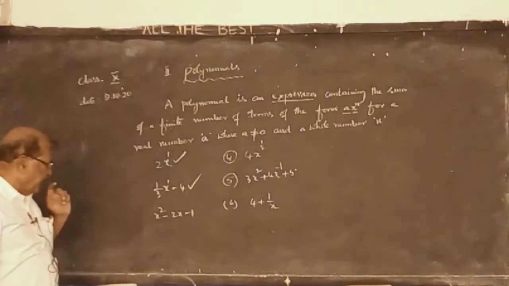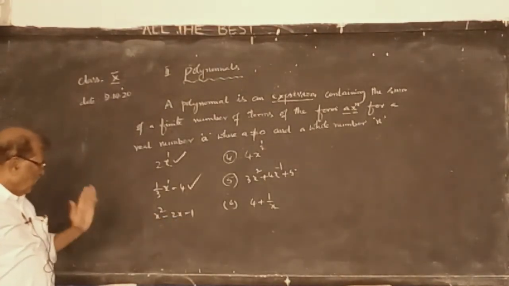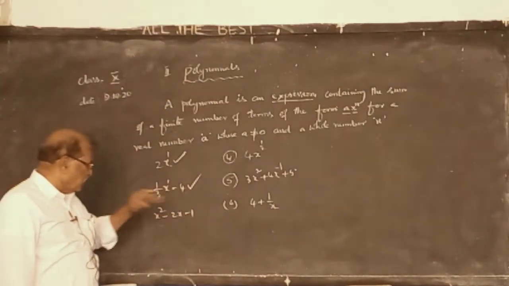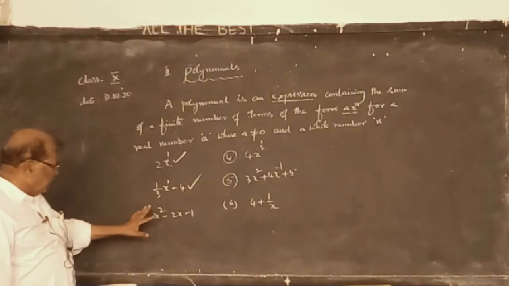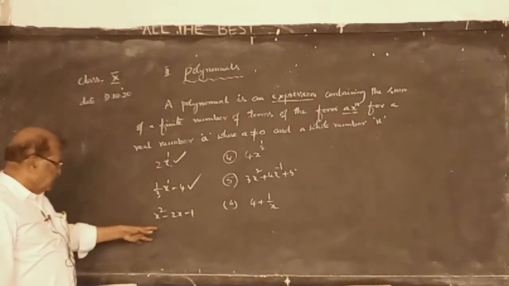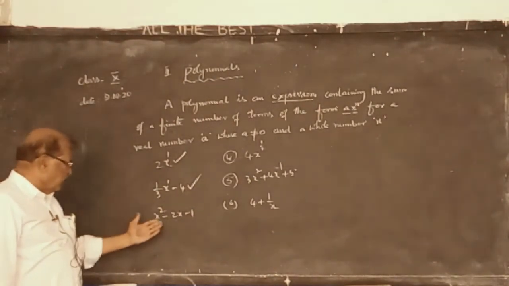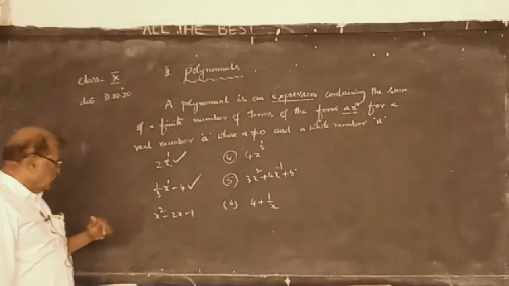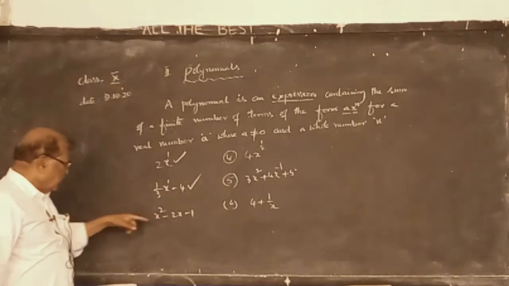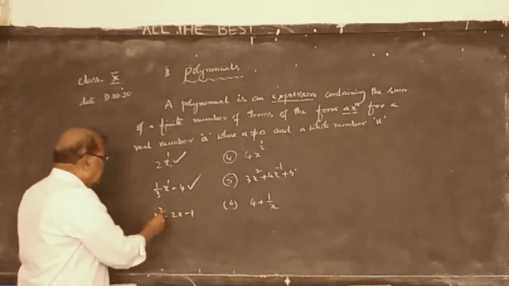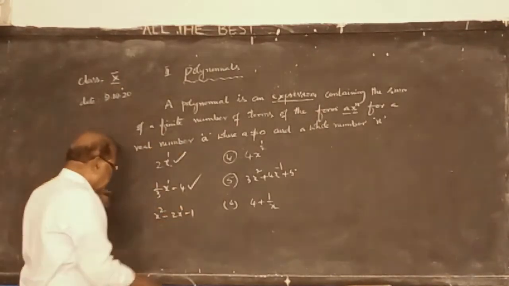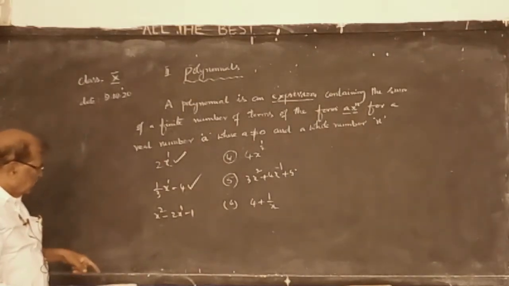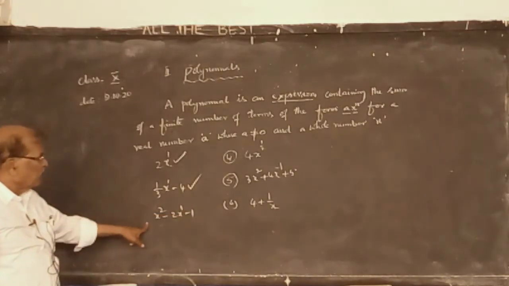How many terms are there? 3. What are they? X square, minus 2x, and minus 1. What is the degree? We shall discuss the degree later. Or else we can say the highest power of the variable is the degree. So the degree is 2, the highest power is 2. Here in x to the power of n, the power is 2 in one term and 1 in the other. 2 and 1 are elements of the whole numbers, so it is a polynomial.